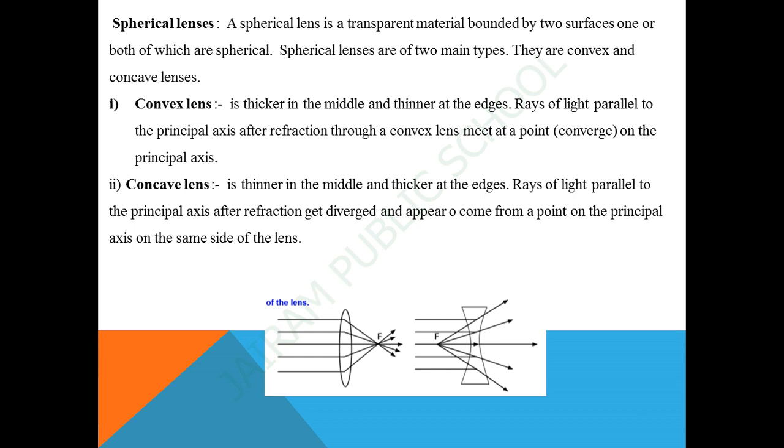These surfaces form a part of a sphere. The centers of these spheres are called the centers of curvature of the lens. The center of curvature of a lens is usually represented by the letter C. Since there are two centers of curvature, we represent them as C1 and C2. In a spherical mirror, we expressed it as C. Here in spherical lenses, we express it as C1 and C2. An imaginary straight line passing through the centers of curvature of a lens is called the principal axis.